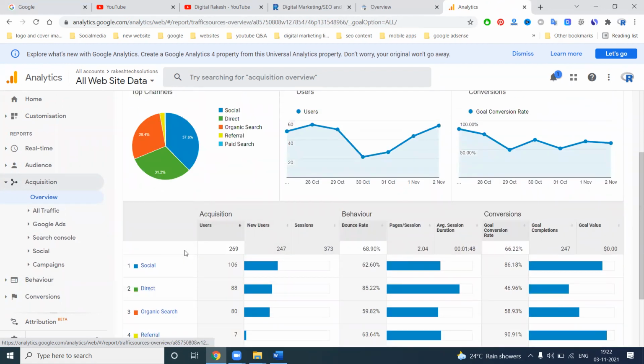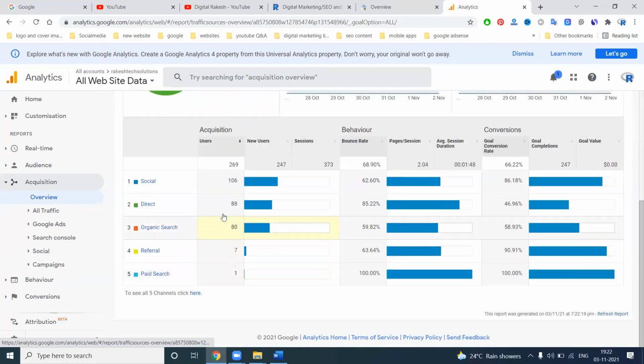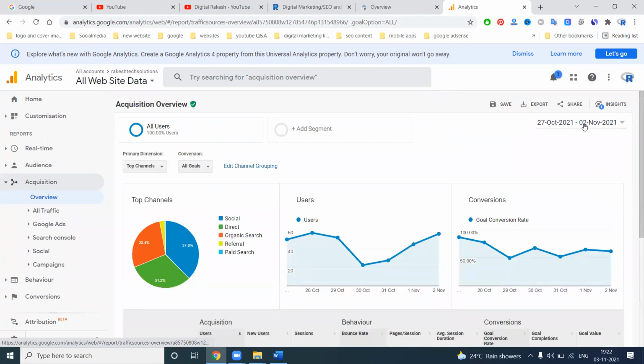Which of these is more important is decided by your bounce rate. When your bounce rate is lower in Google Analytics, that is good. Social 62%, direct 85%, organic 59%. The date range is one week back, October 27 to November 2nd, the latest report.